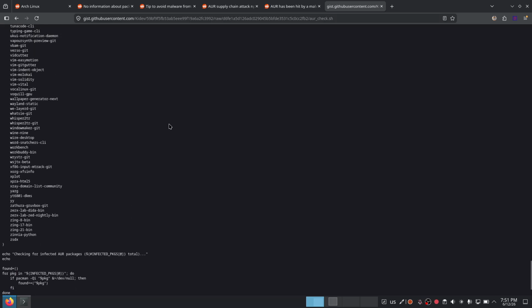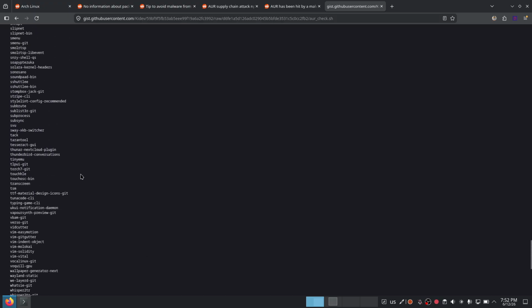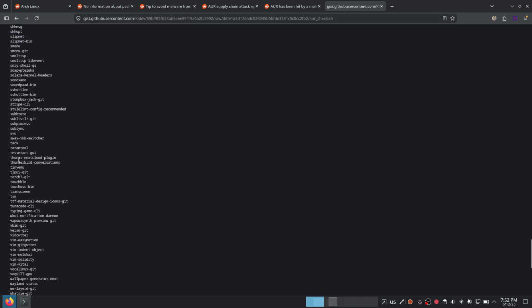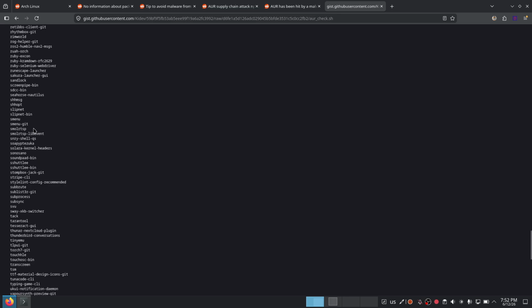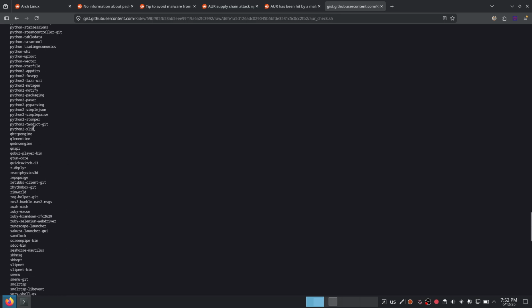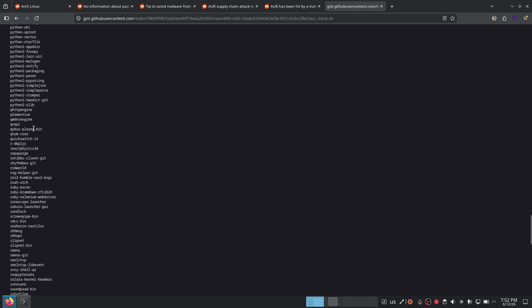So there are many, let's say, popular packages like Wayland, Static, Whisper, TTS, whatever, Zathura. There are some like the Thunar Nextcloud plugin. That's what people use. There are others. Basically, people do use this AUR, right?